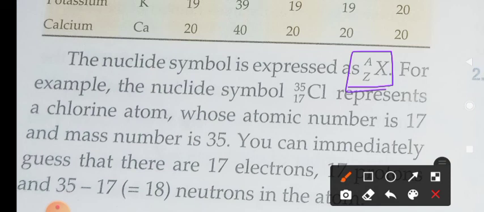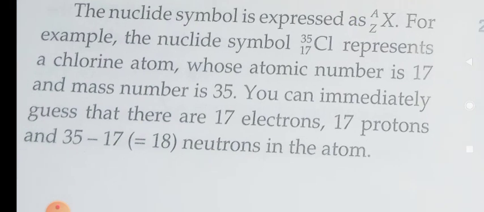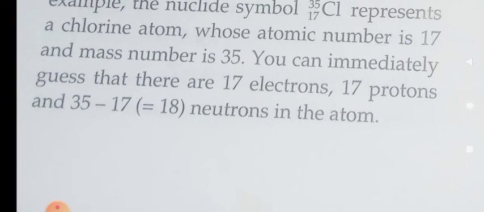For example, the nuclide symbol chlorine, 35 at the top and 17 at the bottom, represents a chlorine atom whose atomic number is 17. Atomic number should be written at the bottom. The atomic number of chlorine is 17 and the mass number is 35. You can immediately guess that there are 17 electrons and 17 protons.